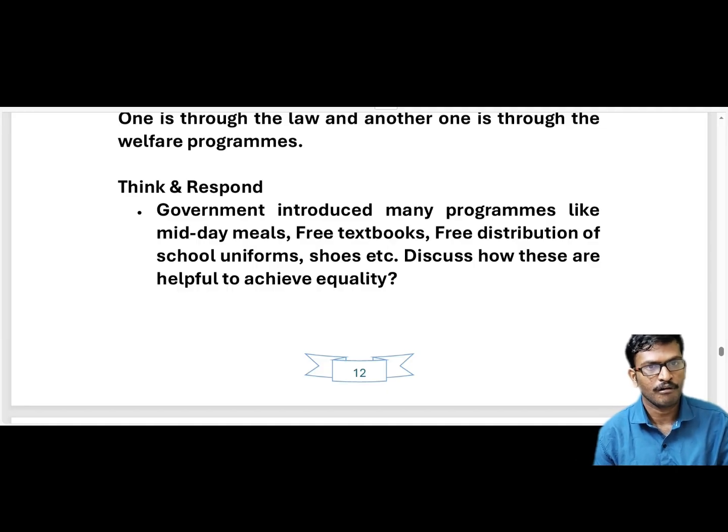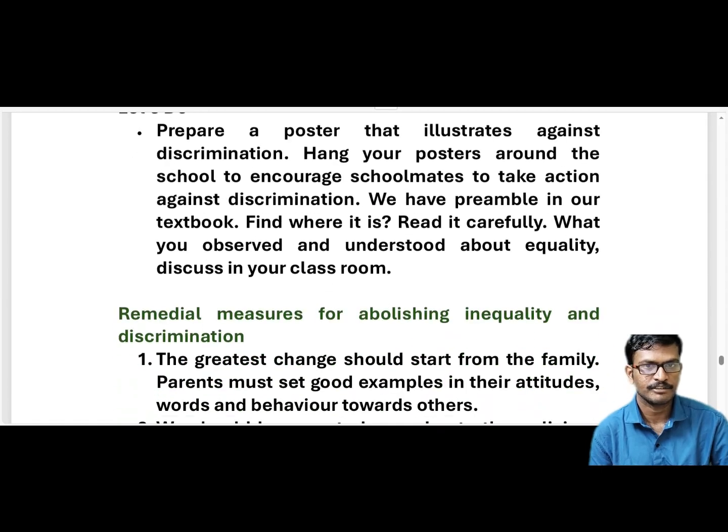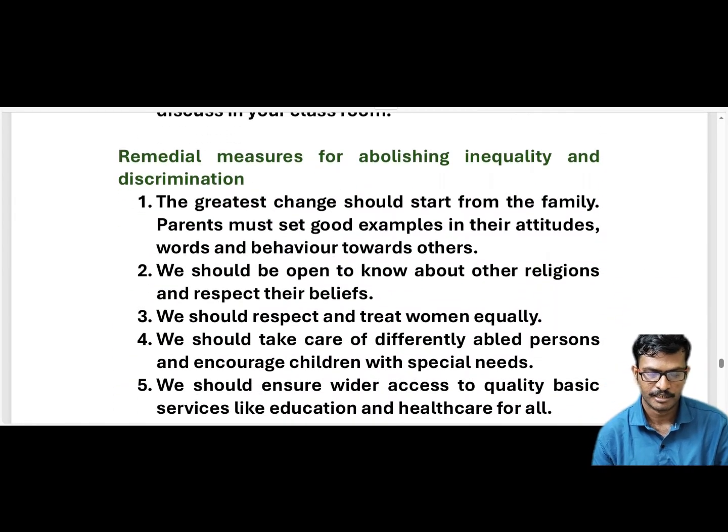If we treat everyone equally according to Articles 16 and 14, those who are unable to satisfy their basic needs like midday food and shelter would suffer. So the government does welfare activities for them, and the other way is law. Like this, in two ways the government is achieving equality. Okay, this is all about that.